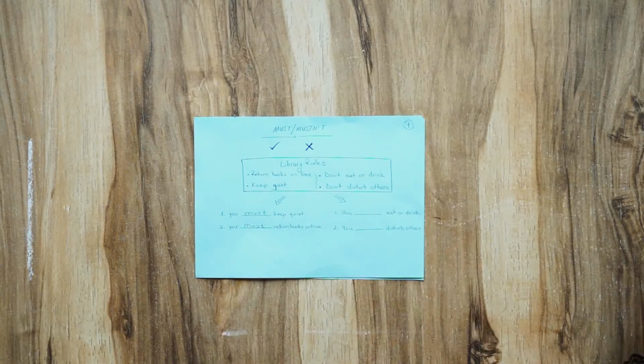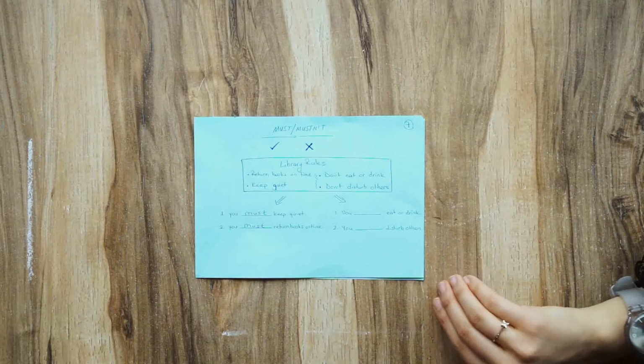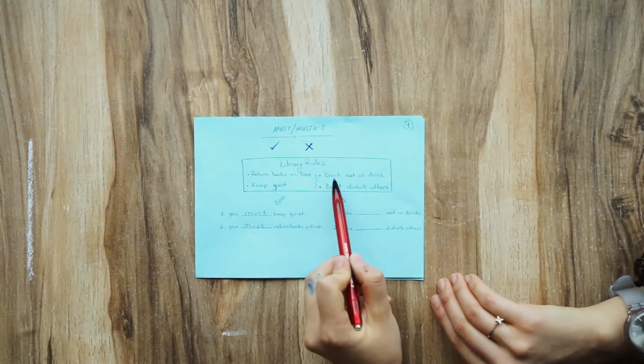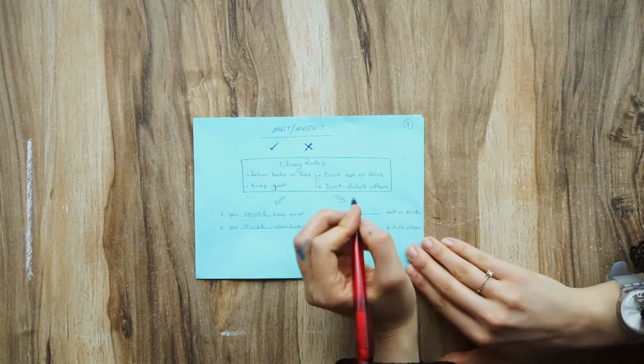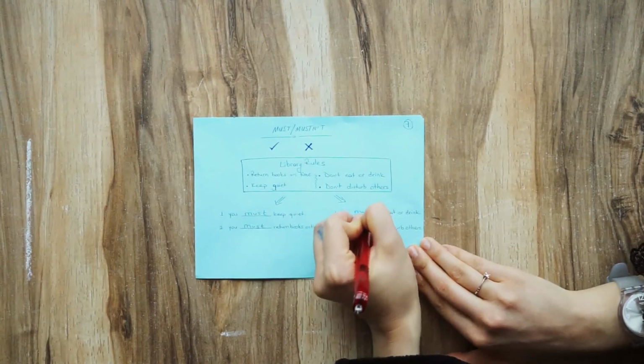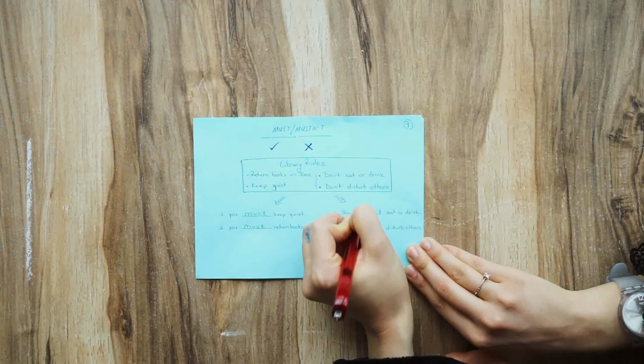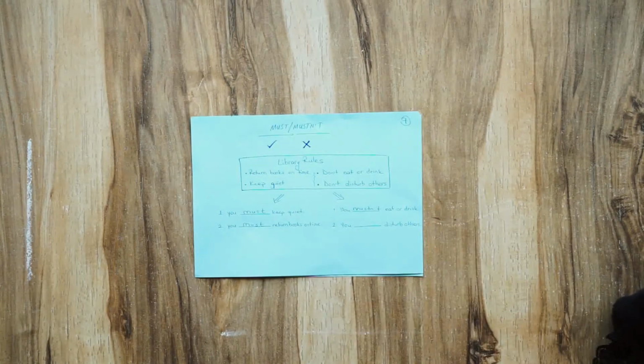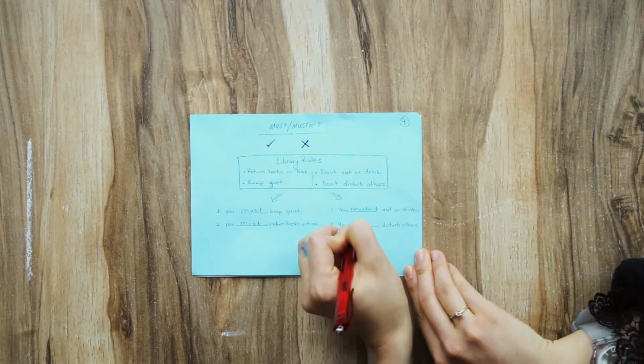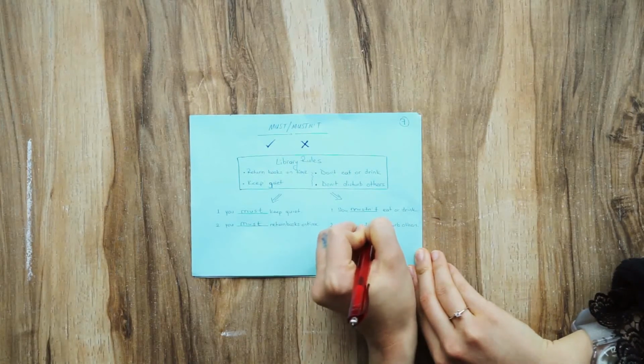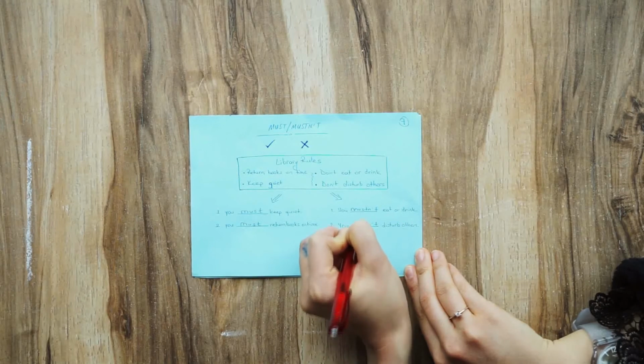Let's look at the other one. You eat or drink. Is it a positive rule or a negative rule? It says don't eat or drink. So we will write you mustn't eat or drink. Let's look at the other one. You disturb others. You must or mustn't. It says don't disturb others. So we will say you mustn't disturb others.